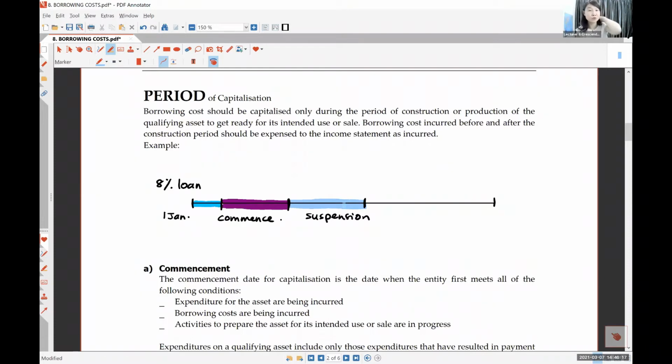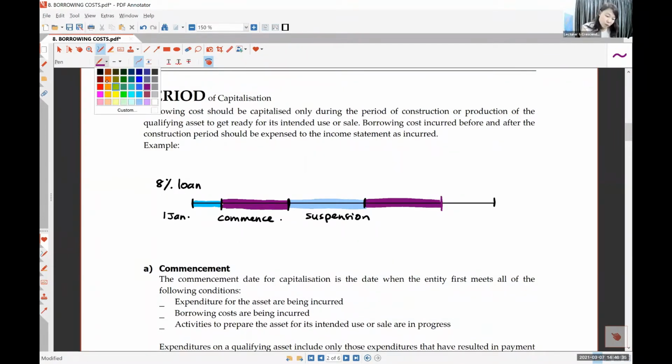Whatever the reason, you just stop building for maybe 1-2 months. Then after that, you resume and build again. Maybe you build until here, then you stop, finished already. When we finish, we call it cessation.